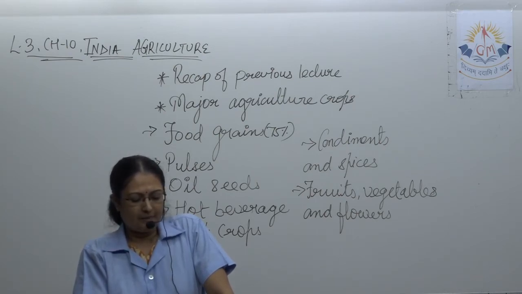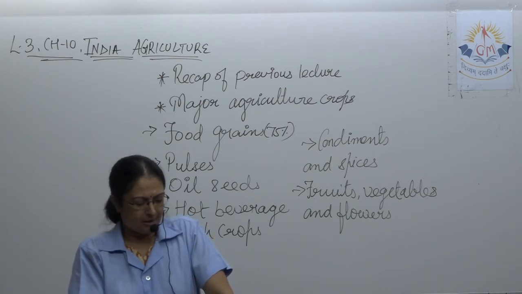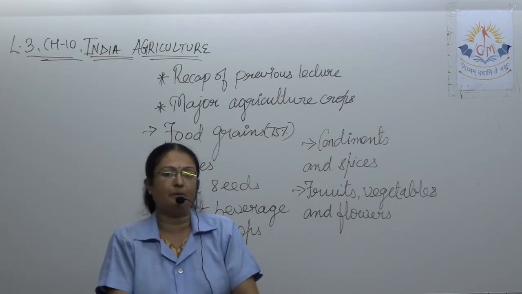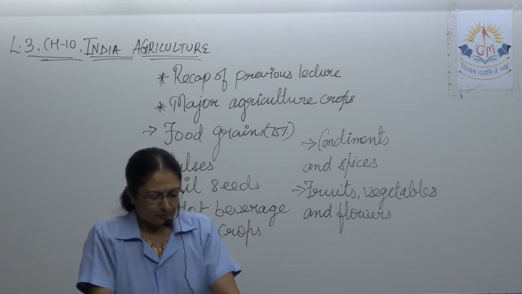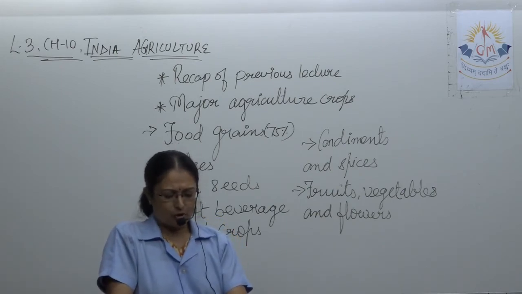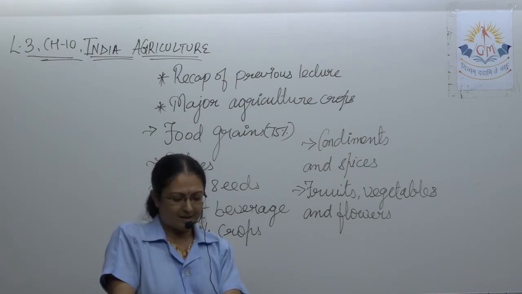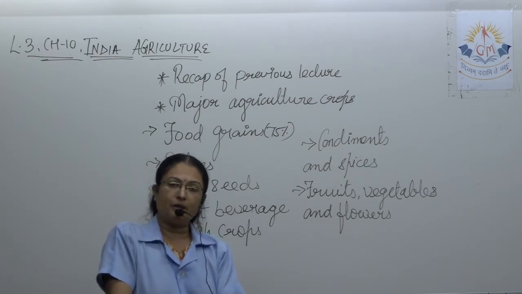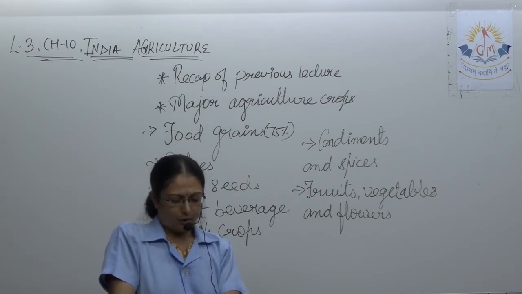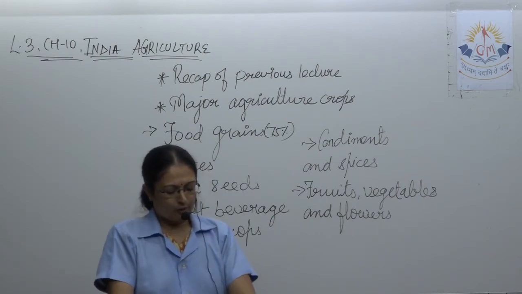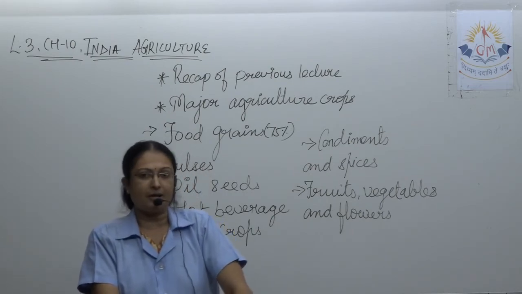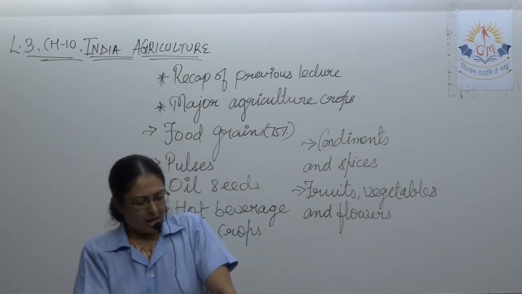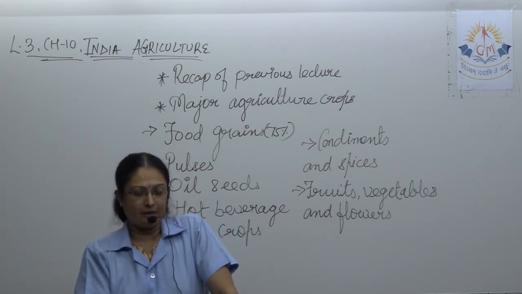Hot and humid climate, 30 to 40 degrees Celsius temperature and more than 100 centimeter of rainfall is required. Jute is grown more in the Ganga Delta in West Bengal, Assam, Bihar, Orissa and Uttar Pradesh. Then comes tobacco. Tobacco is a kharif crop, underline it. Sandy loamy soil, 20 degrees Celsius temperature and 100 centimeter of rainfall are suitable for tobacco cultivation.